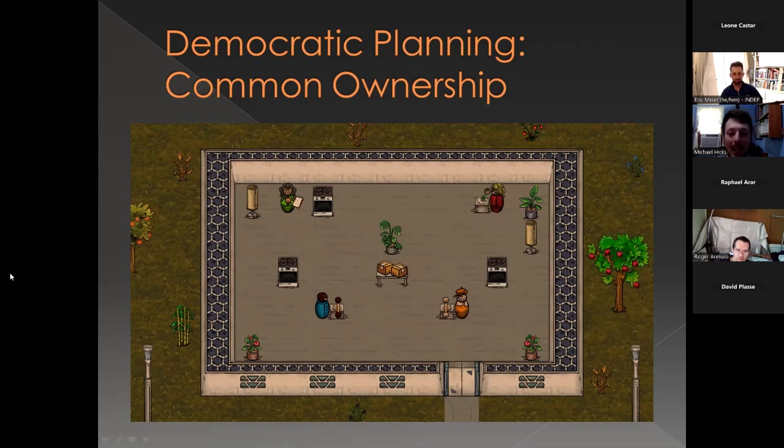So democratically planned economies, whenever you have an economy like that in the game, all of our productive property, which is going to be our natural resources, our workplaces, and our tools and equipment inside of the workplaces, like the oven and so on in this picture, all of that stuff is shared by everyone. It's owned commonly. So one of the goals of democratic planning is we're all going to come together and decide who gets to use what for what period of time and what products are we going to make with this stuff. So we're all working together to decide what products to make and which resources to use.